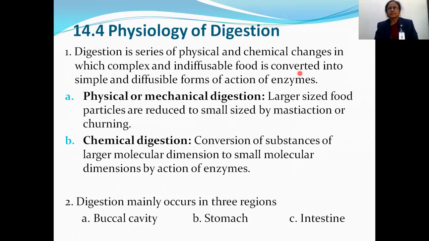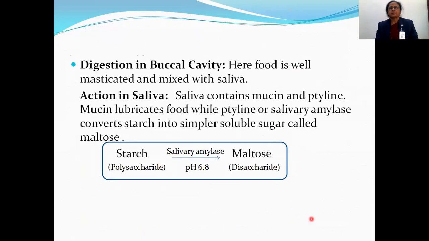Digestion takes place in different organs. Digestion takes place in buccal cavity, stomach, and intestine. First, we see here digestion in buccal cavity. In buccal cavity, mastication of food takes place. We know that in buccal cavity, different salivary glands are present. Three salivary glands are present. These salivary glands secrete saliva.